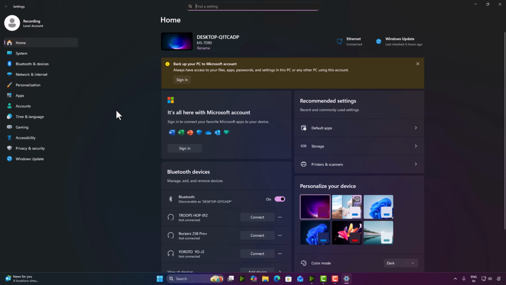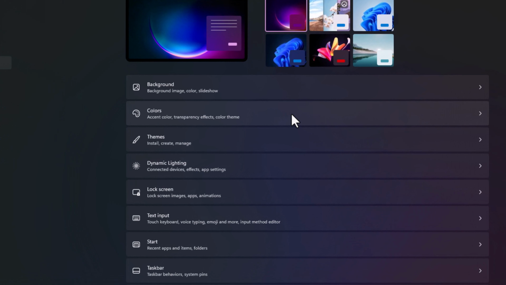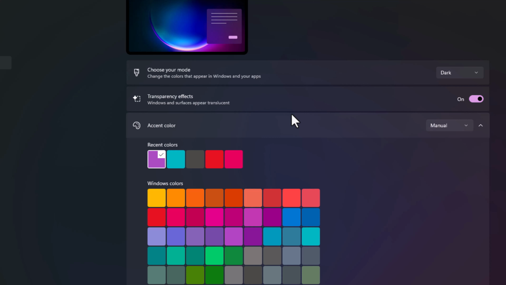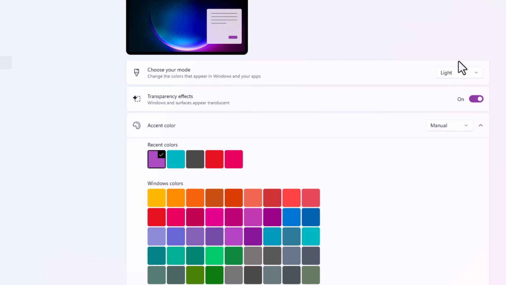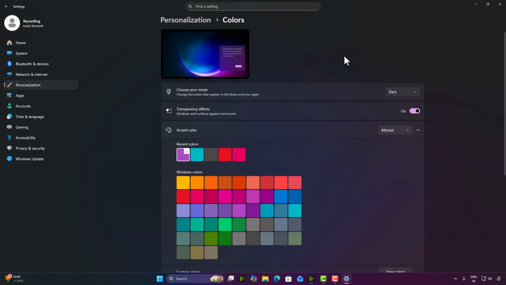This is my settings page. Click on Personalization. Then click Colors. And here, this page is already in dark mode. We are going to select light mode so you will get the idea about it. Okay, so you simply select dark, so this dark mode will be enabled.